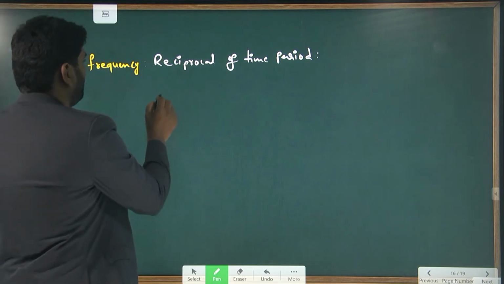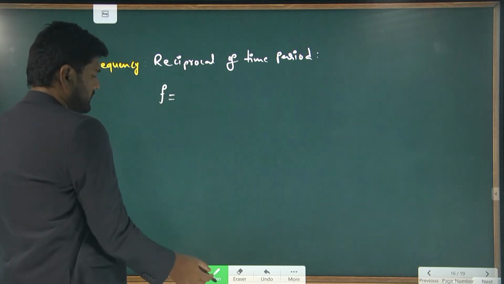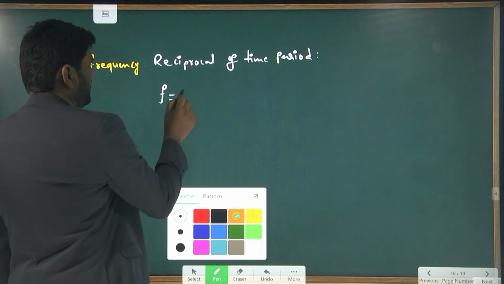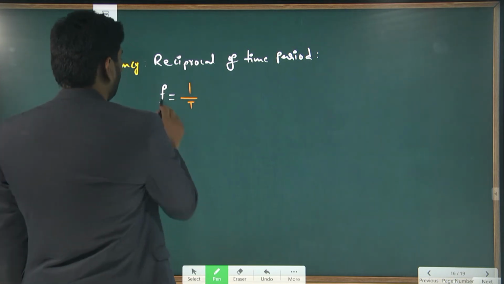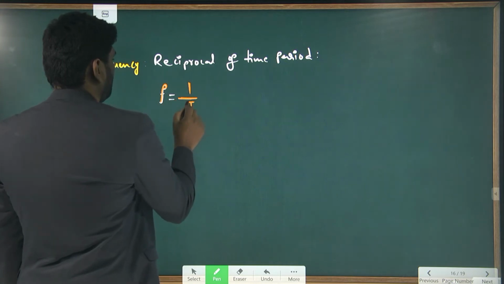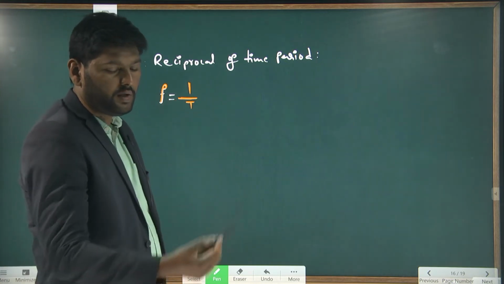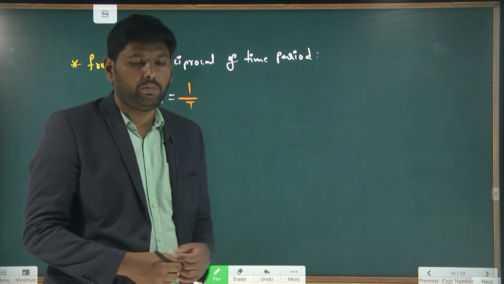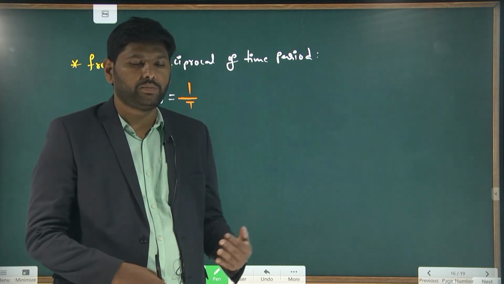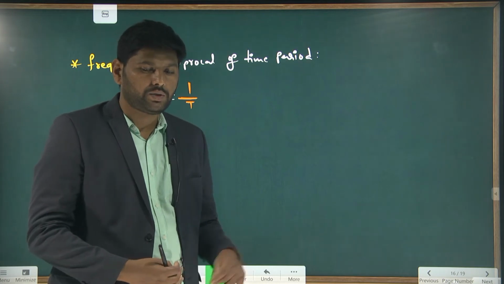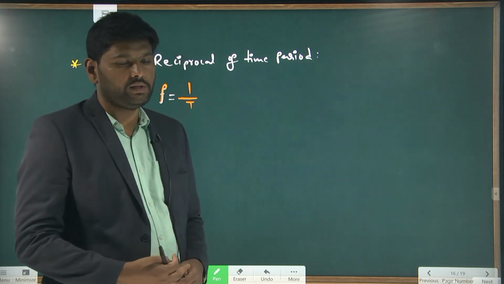Frequency f is equal to the reciprocal of time period, 1 by T. Or in another way, we can define it as the number of vibrations per second, or the number of waves produced in 1 second.